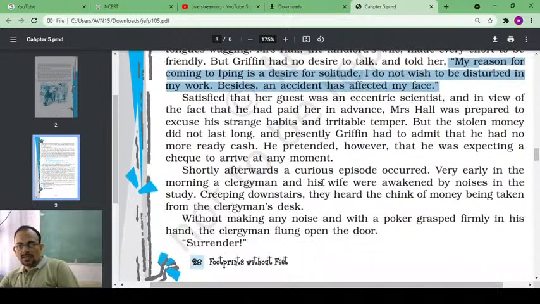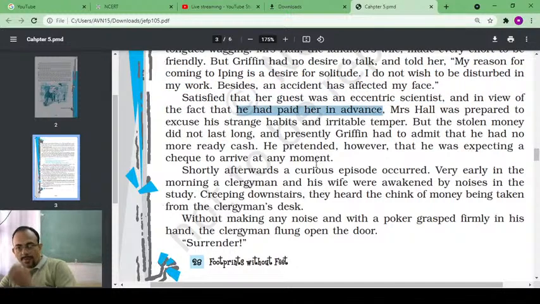Satisfied that her guest was an eccentric scientist, and in view of the fact that he had paid her in advance, remember, who had paid her in advance? He had paid Mrs. Hall in advance, right? So, as Griffin had paid Mrs. Hall in advance, therefore Mrs. Hall preferred to keep quiet most of the time. Mrs. Hall was prepared to excuse his strange habits and irritable temper.